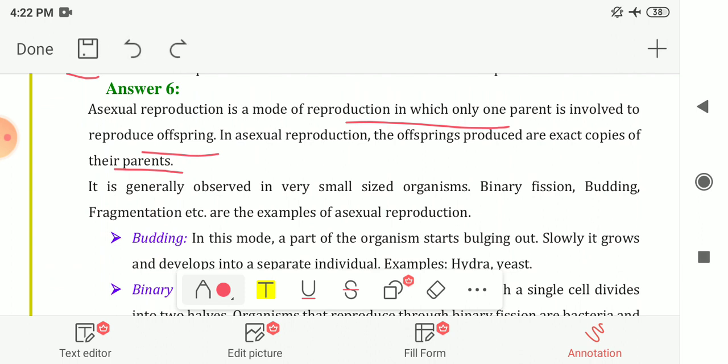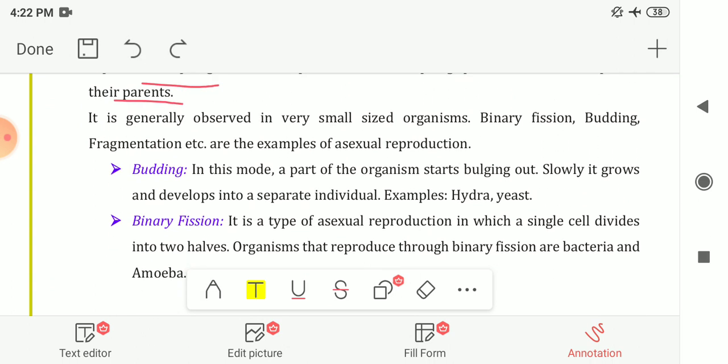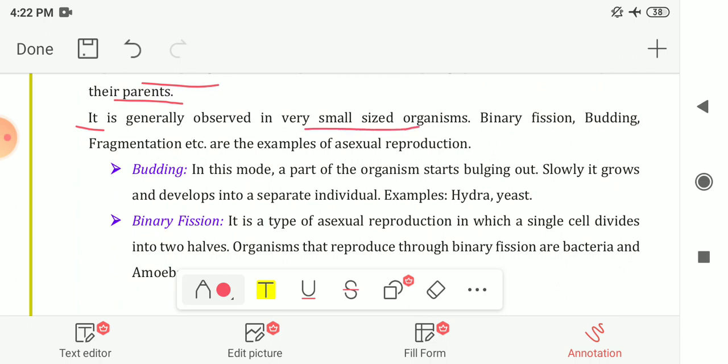Here only one individual is required, and it is generally observed in very small size organisms. Binary fission, budding, fragmentation, etc. are the examples of asexual reproduction. In that, the first one is budding.